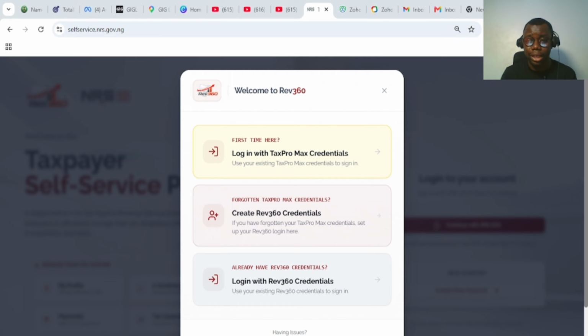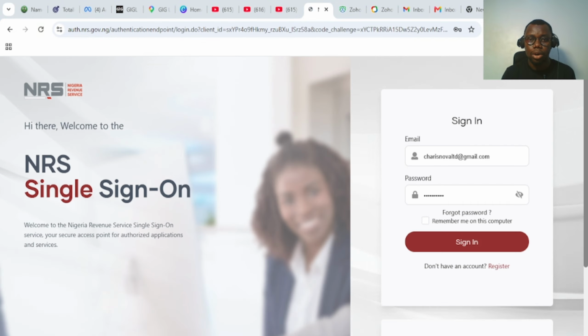So let me quickly show you my screen. I believe all of you know how to log into the portal right now. That is through selfservice.nrs.gov.ng. So I already have an account. I'll be logging into that particular account right away.